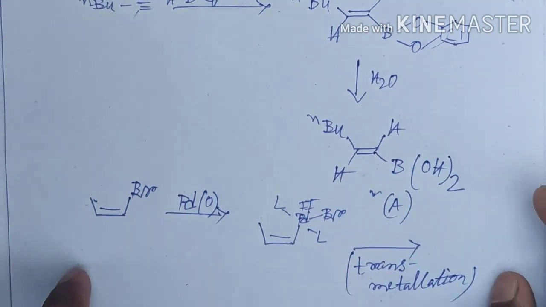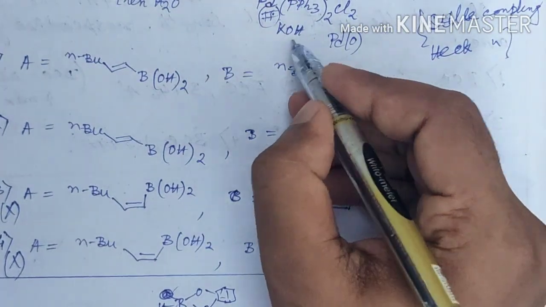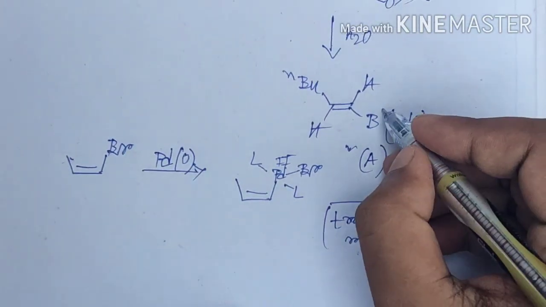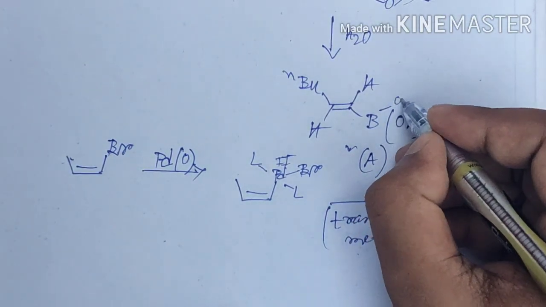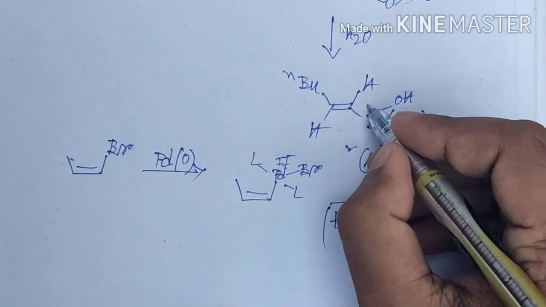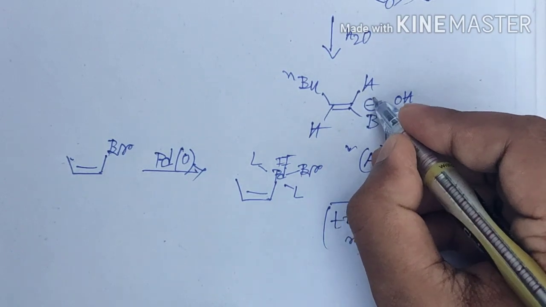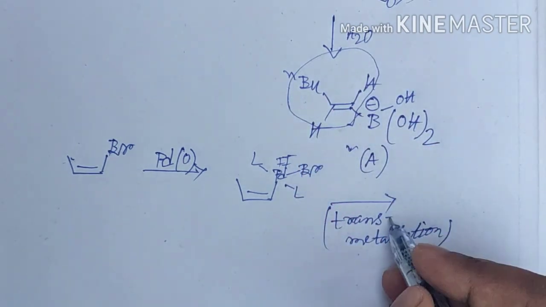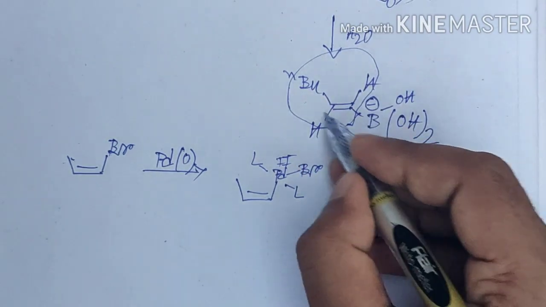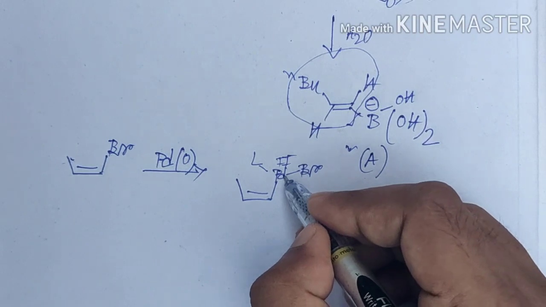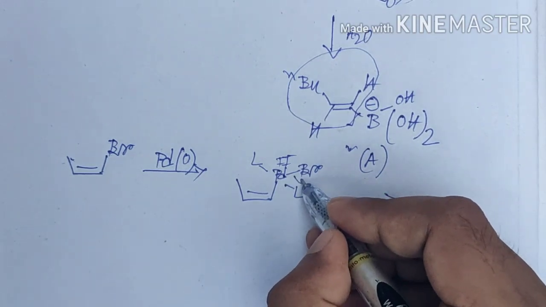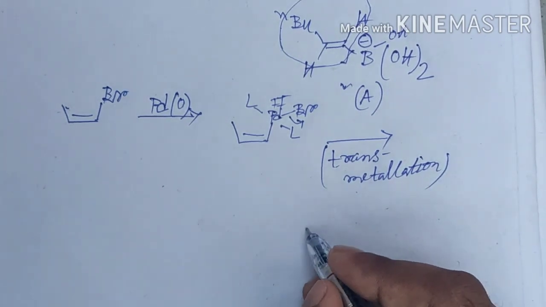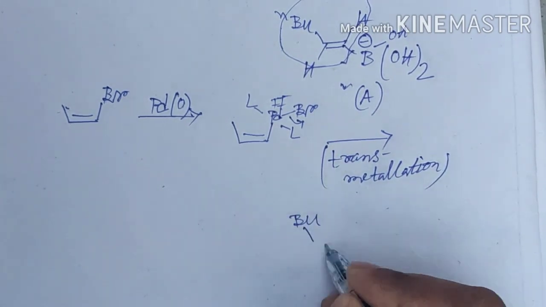Another thing I want to say is that due to the presence of this KOH, it can attack at this boron center and make this boron center an anion, that will favor this ligand transfer, that is the transmetallation step, faster, and this ligand will transfer to this palladium center and eliminate this bromine atom as bromide minus. So the product will form like this.